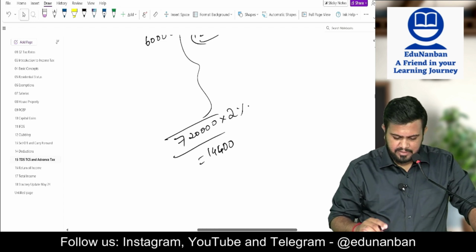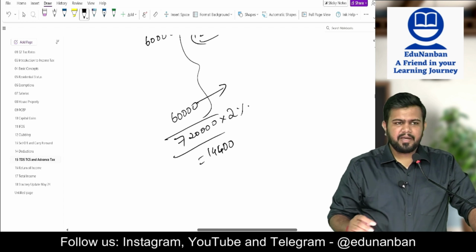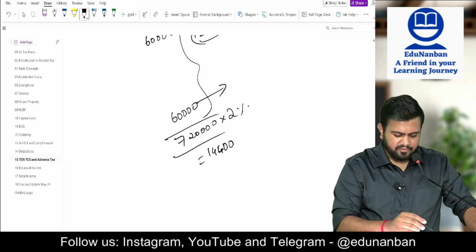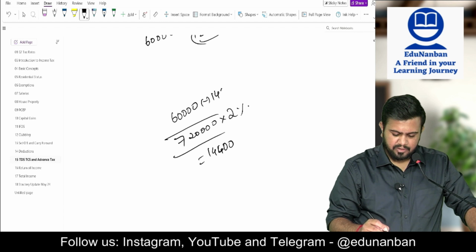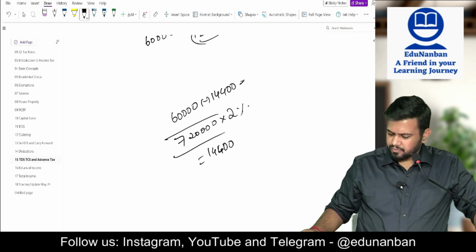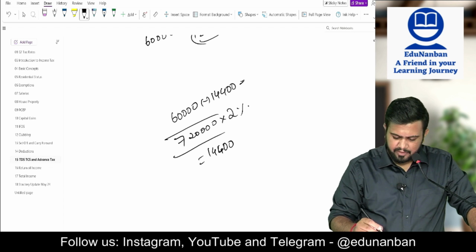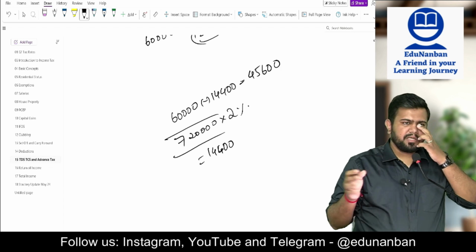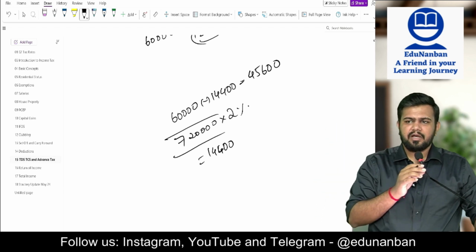Hence, when the payment of 60,000 is made to the landlord, at that time deduct 14,400 together in the last month itself. So 60,000 minus 14,400 is equal to 45,600. 45,600 has to be paid to the landlord. 14,400 should be deposited to the government.